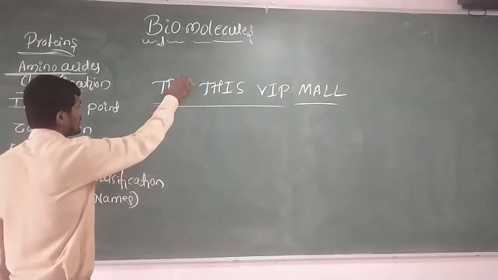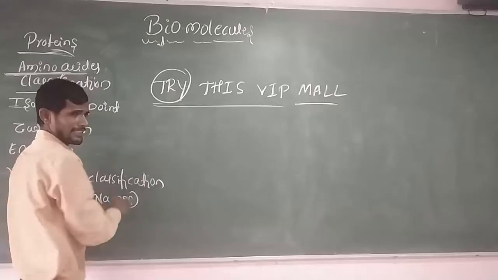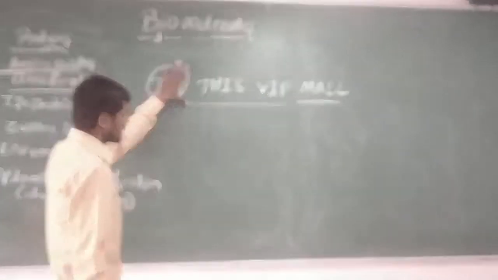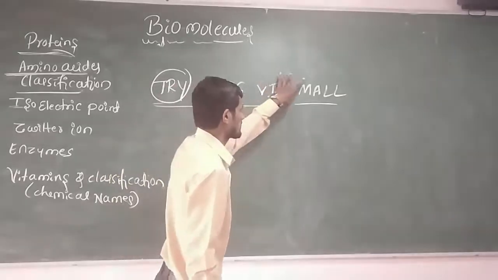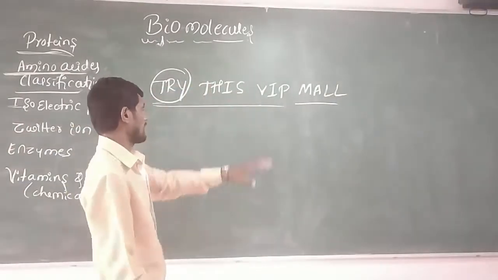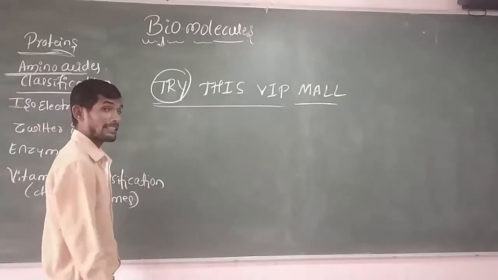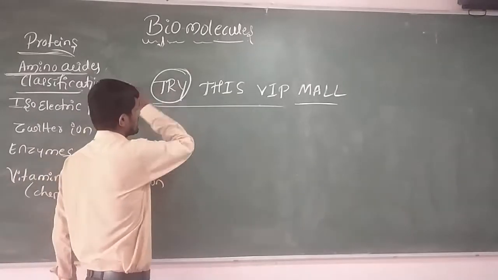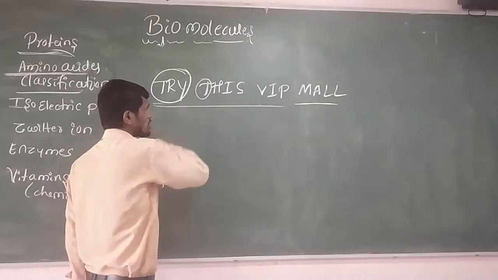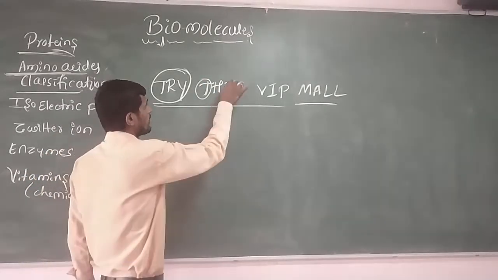Here, this "try" indicates one of the essential amino acids, tryptophan. This statement helps to remember the alpha amino acids among the essential amino acids. This T indicates tyrosine.